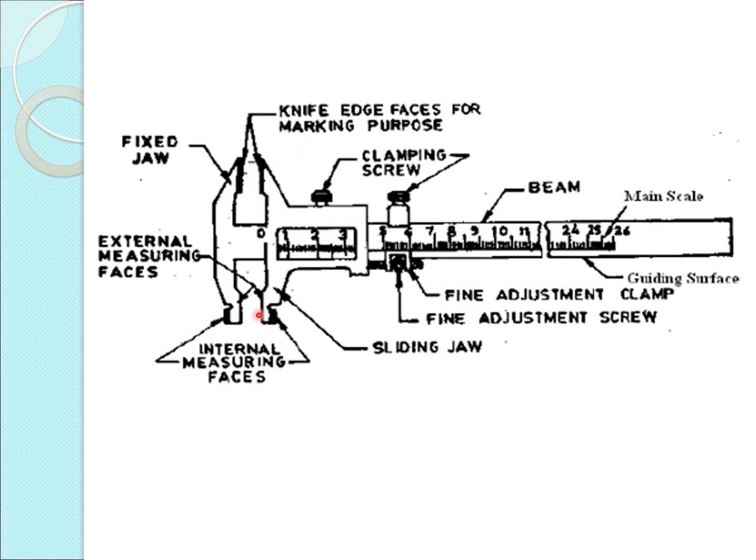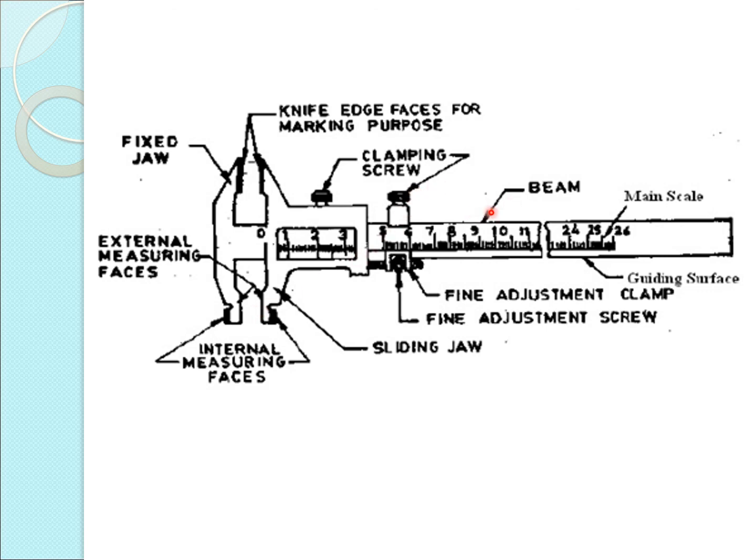So see here, external measuring faces. This is called internal measuring faces. This is the fixed jaw. This is the beam, vernier scale, and then this is called the sliding jaw. These are all the clamping screws. So to measure any measurement of an object, we can keep it here for outside measurement.